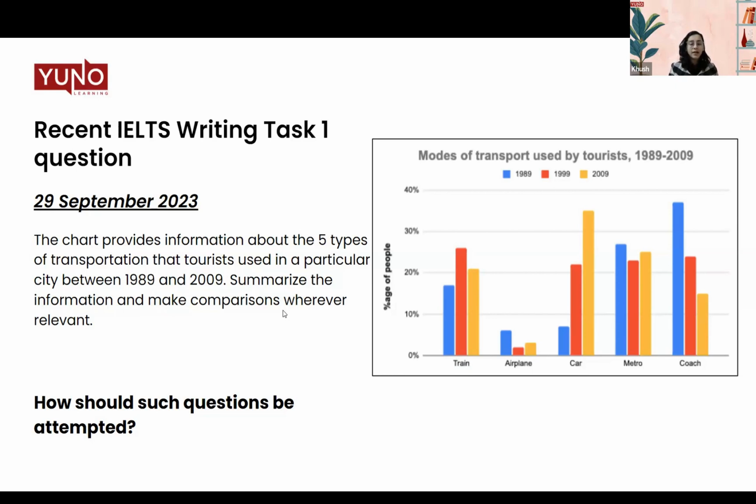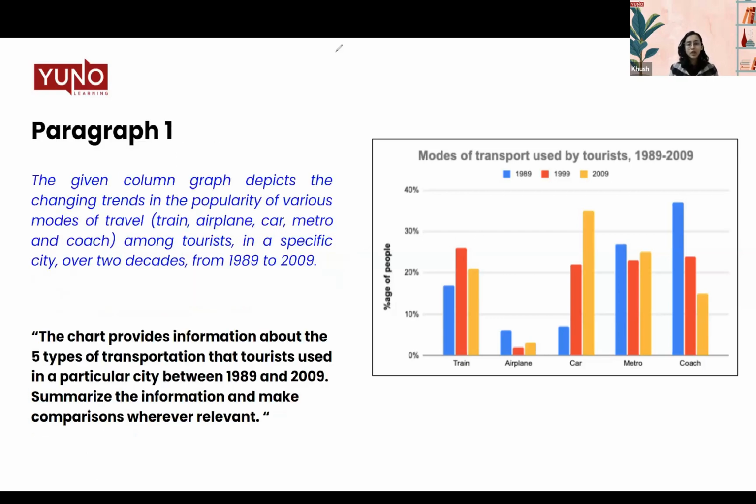All right. So the paragraph 1 is your simple paraphrase. So what we are supposed to do is paraphrase whatever the question is given to us. Now, in paraphrase, we can add all the details. That is, of course, we'll add whatever is given in the question. But if there's something that is not mentioned in the question, but in the graph itself, for example, the years,